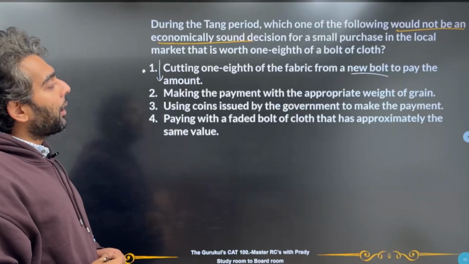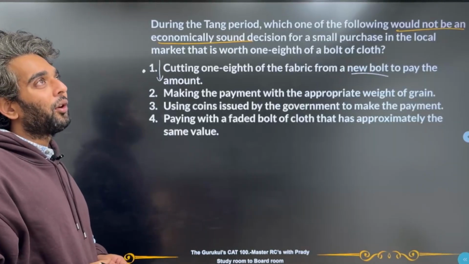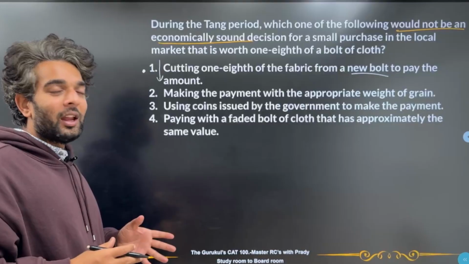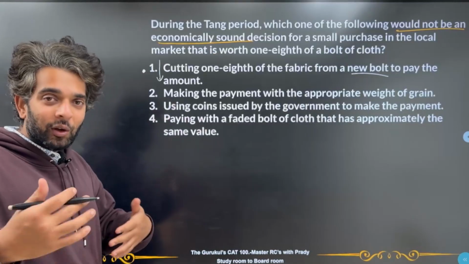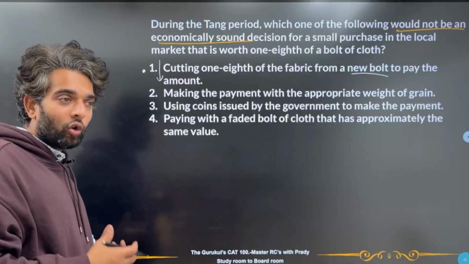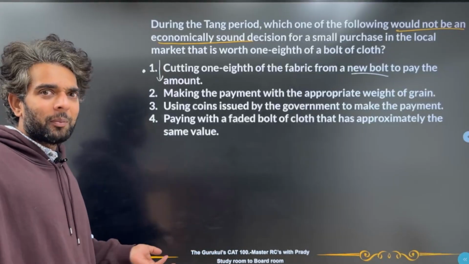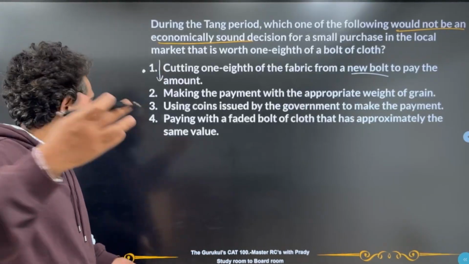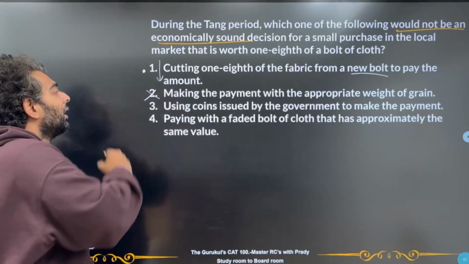B, making the payment with the appropriate weight of grain. In fact, if you are paying with the same weight of grain, okay, you're cutting down your loss. So your grain can get rotted very easily, right? So instead of letting it rot in your home, you're giving it off to someone else and getting that payment off your chest. So that's actually a smart move. So this will not be our correct answer.